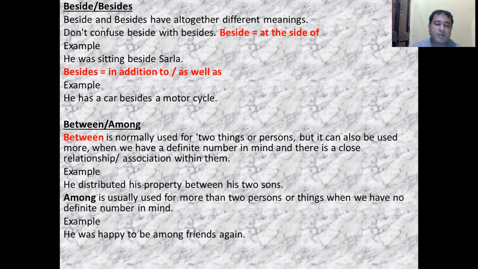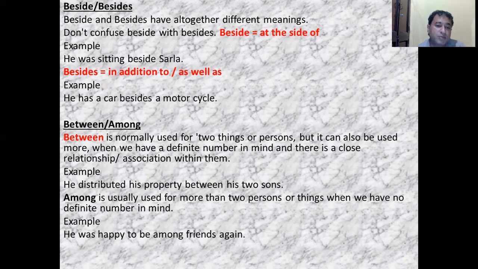Then next preposition is between and among. Between is normally used for two things or persons, but among can be used for more than two persons or things when we have no definite number in mind. Now, for example, he distributed his property between his two sons. Now, here the two persons are there. That's why we have used the preposition between.